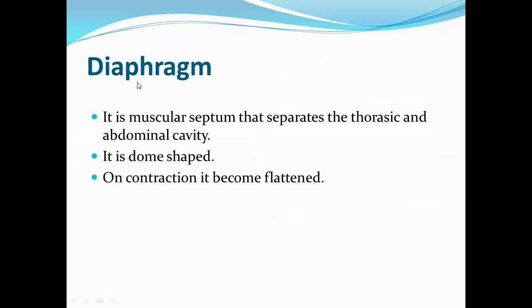And last, that is the diaphragm. It is a muscular septum that separates the thoracic and abdominal cavity. It is dome shaped. On contraction, it becomes flattened.